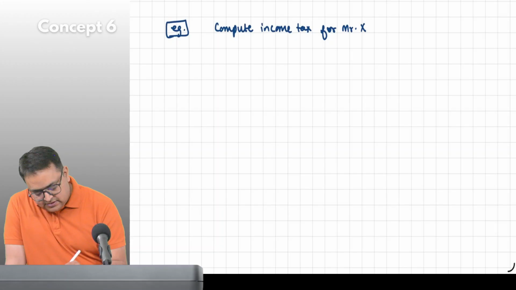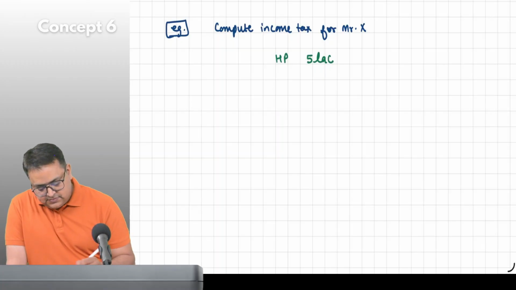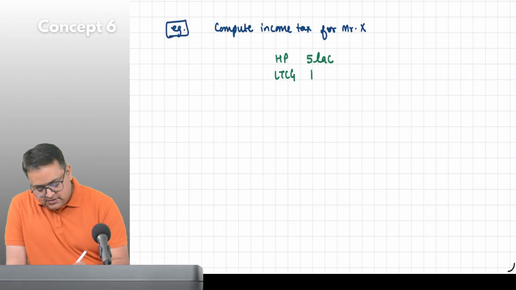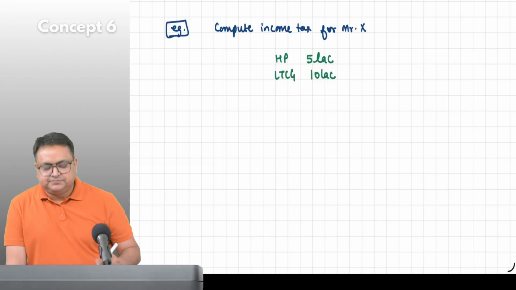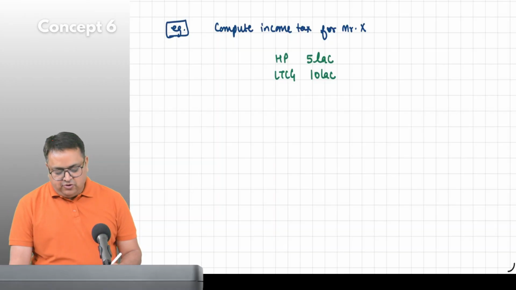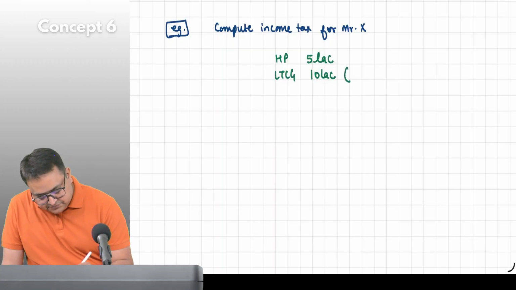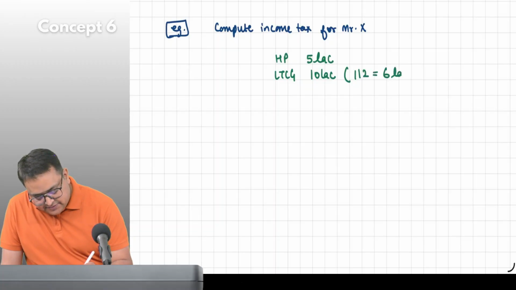His house property income is 5 lakh. His long-term capital gain is 10 lakh. And out of it, his 112 is 6 lakh and 112A is 4 lakh.